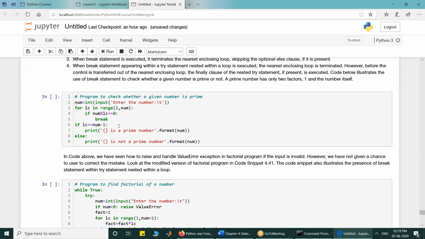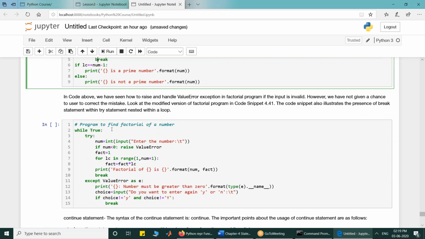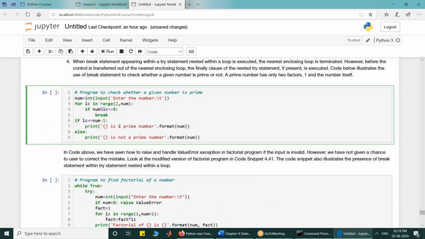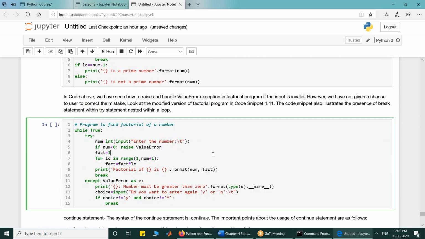Look at the syntax of break and continue. Break is used to break the loop, so if I want to terminate a loop in between, I will use break. And the continue statement we will use when we want to terminate an iteration of the loop.